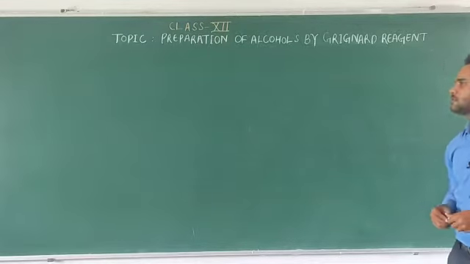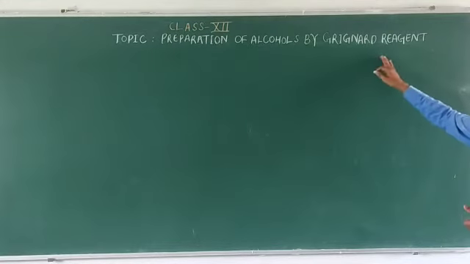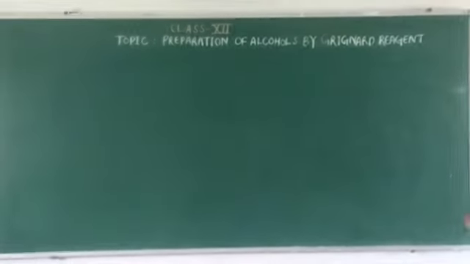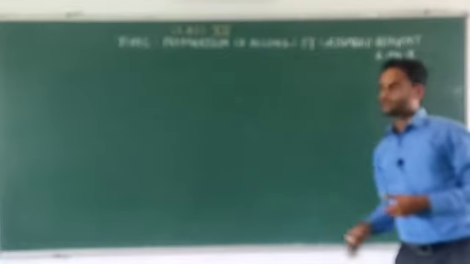In this video, we will discuss the preparation of alcohols by Grignard reagent. The Grignard reagent is RMgX. A scientist named Victor Grignard discovered the Grignard reaction in 1900, and he got the Nobel Prize for that as well. This RMgX, the Grignard reagent, we are going to use for preparing the alcohols.